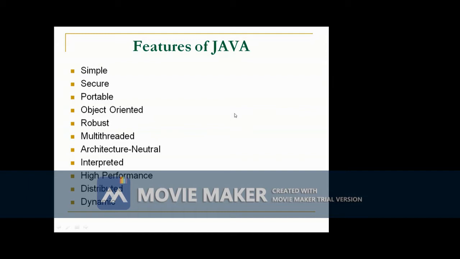Then robust. The multi-platform environment of the web places extraordinary demands on a program because the program must execute reliably in a variety of systems. The ability to create robust programs was given a high priority in the design of Java. To gain reliability, Java restricts us in a few key areas to force us to find our mistakes early in program development. At the same time, Java frees us from having to worry about many common causes of programming errors because Java is a strictly typed language.